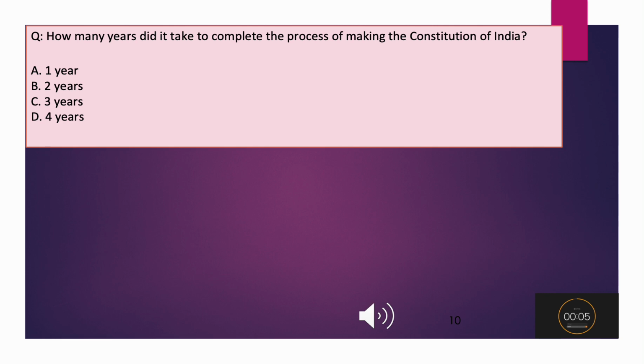How many years did it take to complete the process of making the Constitution of India? A. 1 year. B. 2 years. C. 3 years. D. 4 years.